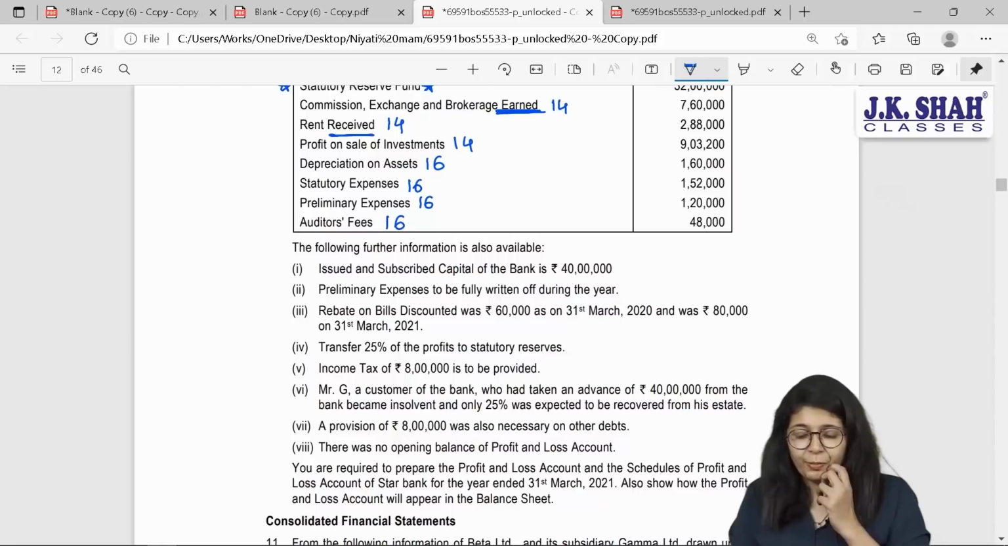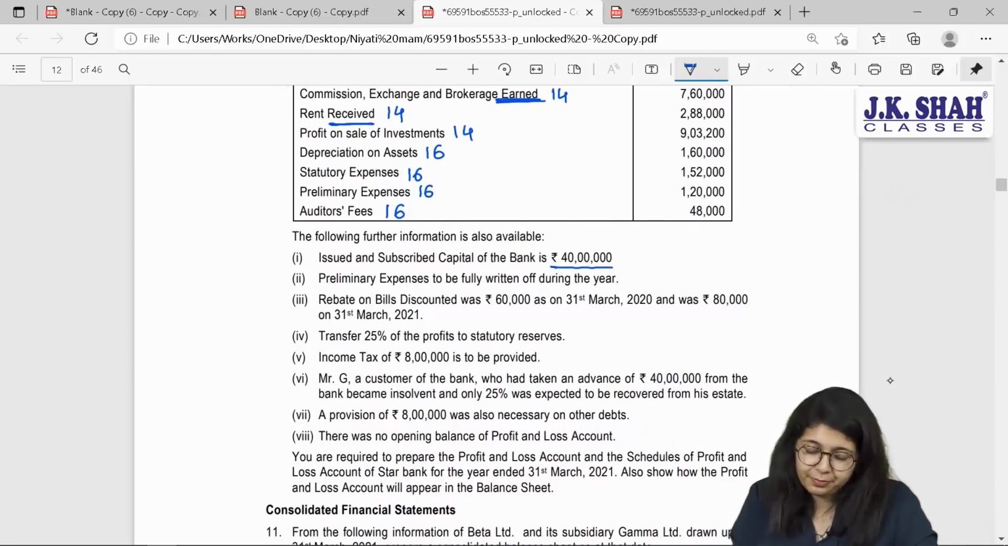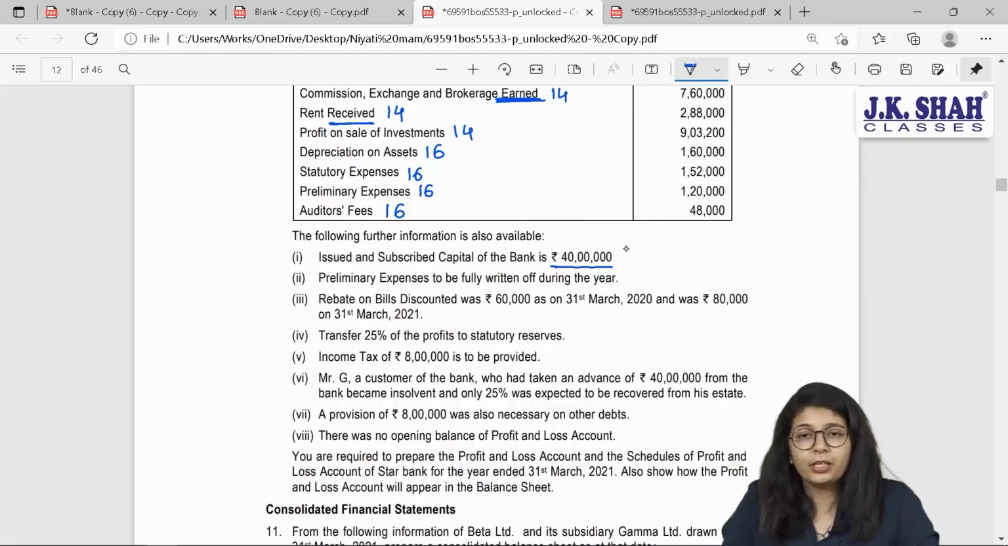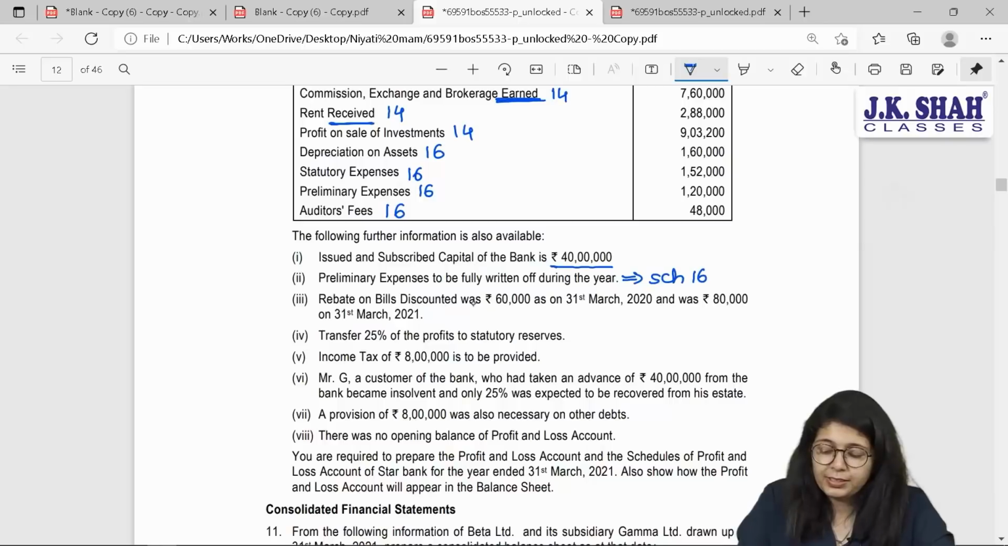The following further information is also available. Issued and subscribed capital of the bank is 40 lakh rupees. Preliminary expenses are to be written off during the year, meaning transfer to schedule 16. Important. Rebate on bills discounted.